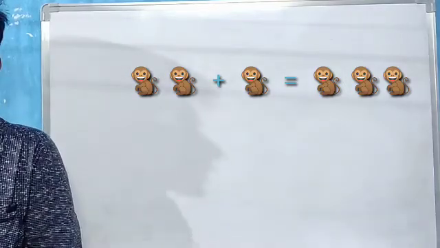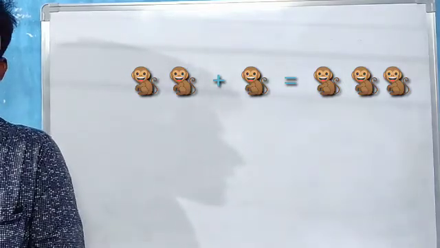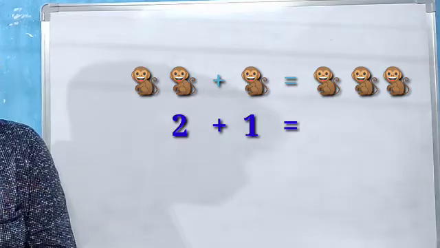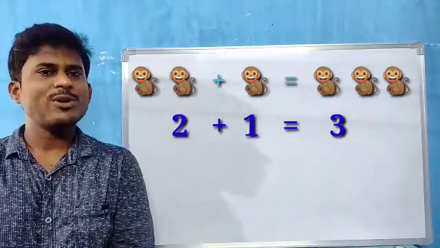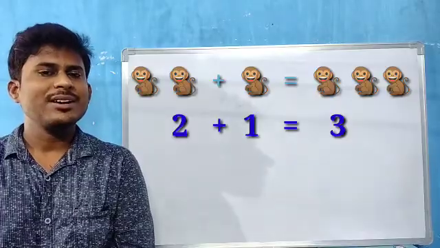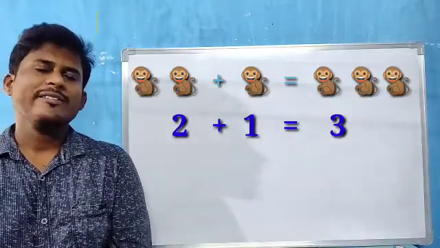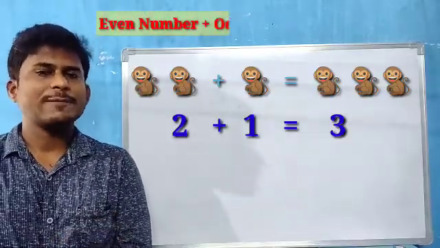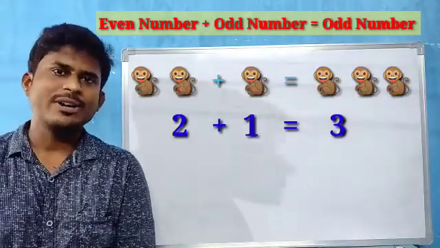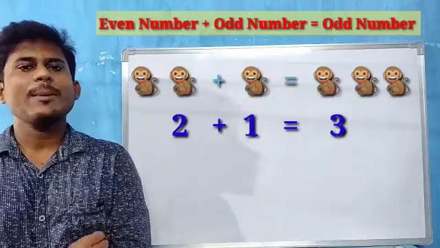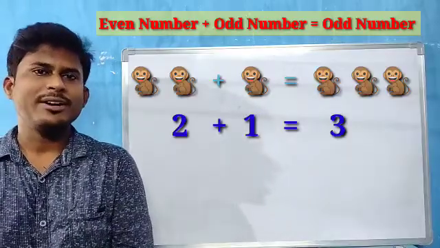On that side we have 3 monkeys, children. So 2 plus 1 equal to 3. Which number, children? Even number or odd number? It is an odd number. So when we add even number plus odd number, we get the answer as an odd number, children. So even number plus odd number equals odd number.